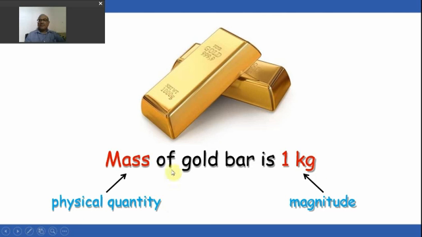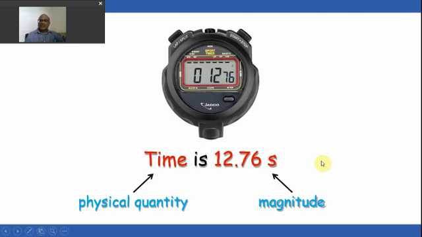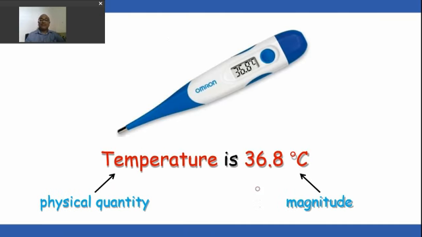Okay. So mass is a physical quantity, but the value of this physical quantity is 1 kilogram, and that is the magnitude. So we can understand that to describe a physical quantity completely, if we require only one value, that is magnitude, then that is sufficient. So for few physical quantities, like again time is there, time is a physical quantity, but to describe it only one value like 12.76 seconds, the magnitude is required. There is no other value required to describe what is time.